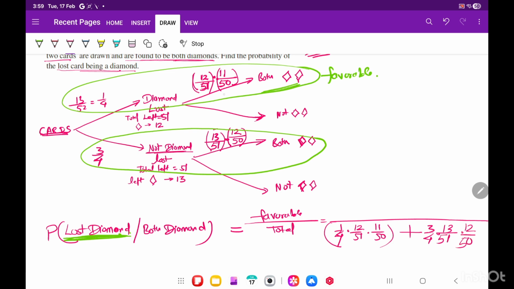I hope you understood, because cards are taken out one by one, both diamonds, right? First leftover is 51 and then leftover is 50, like that. Out of that, the top one is favorable, right? So let me write down 1/4, 12/51, 11/50. Okay?